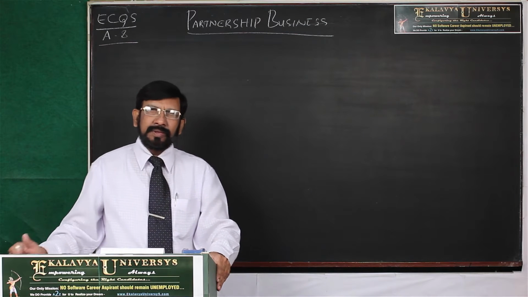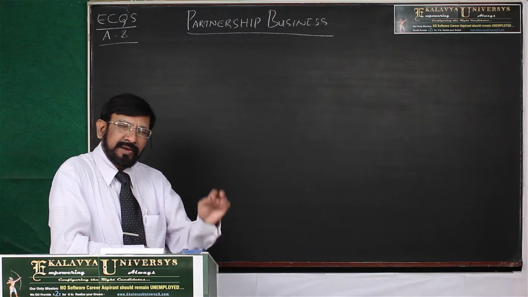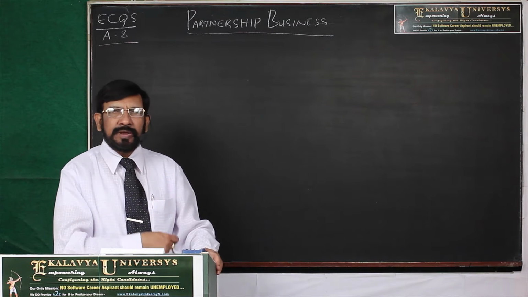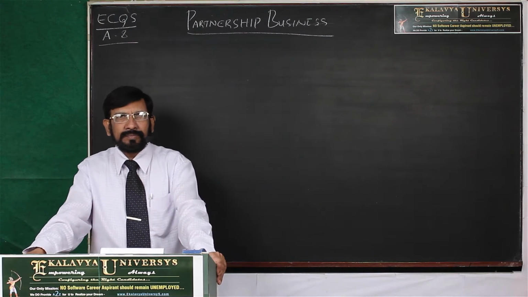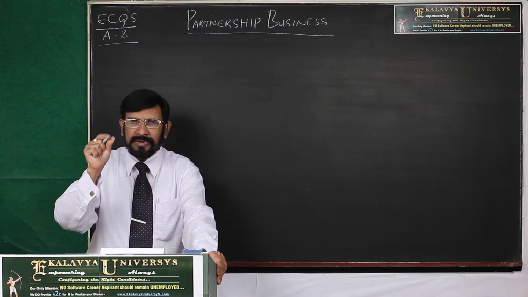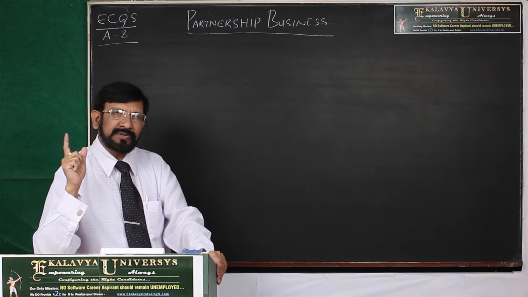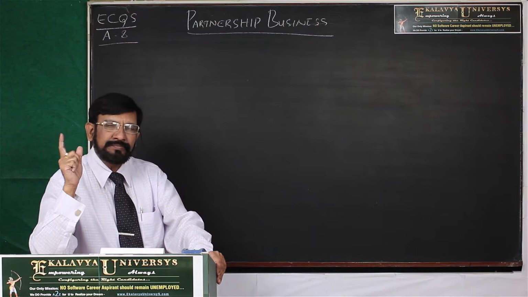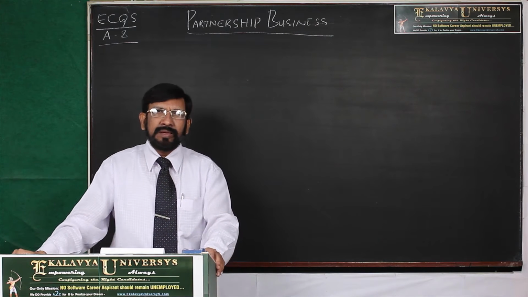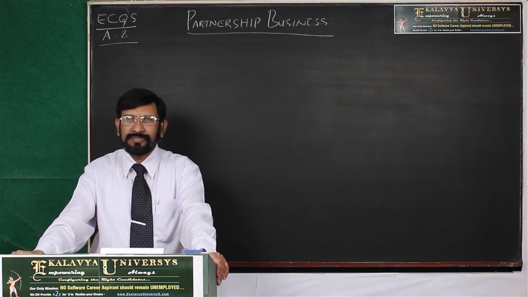In India, partnership businesses are regulated by the Indian Partnership Act 1932. So, whenever partners enter a partnership agreement, the partnership agreement must be subject to the rules and regulations prescribed by the Partnership Act 1932. And one more thing I have to tell you, entering into partnership agreement is not compulsory.